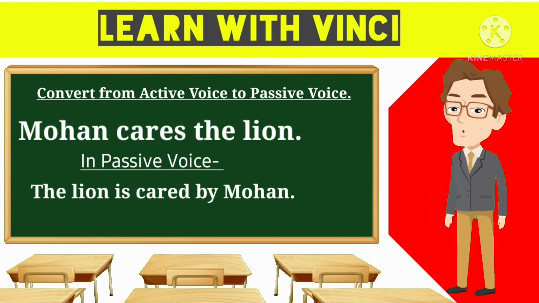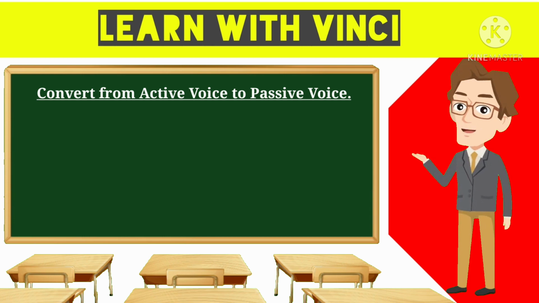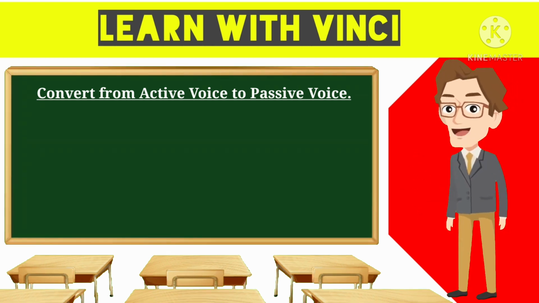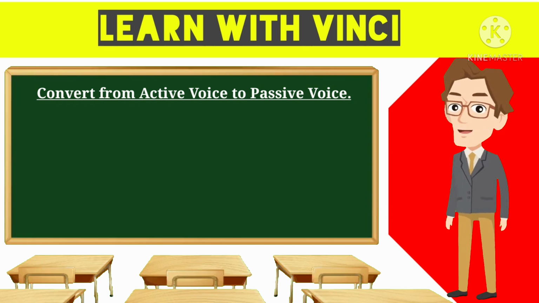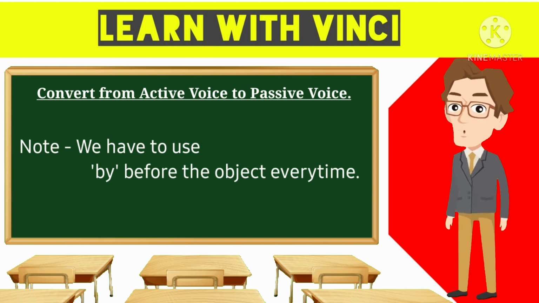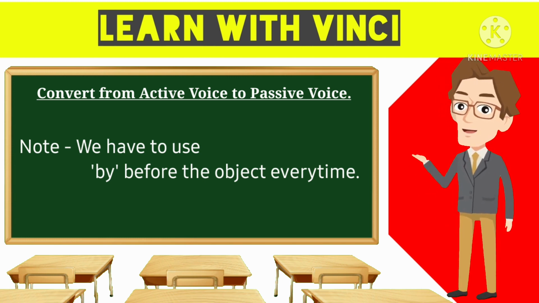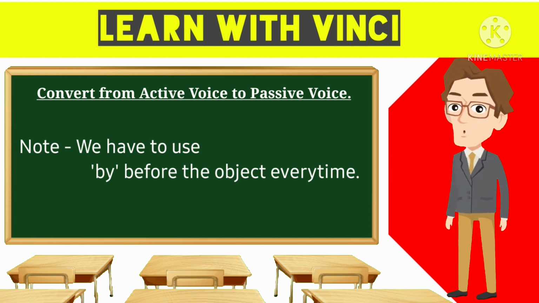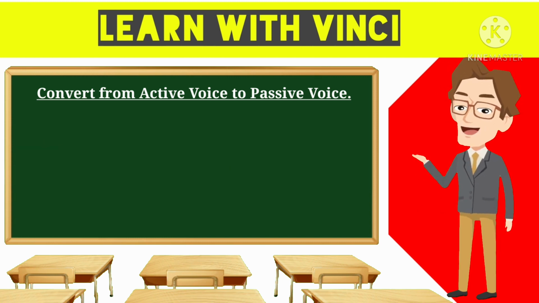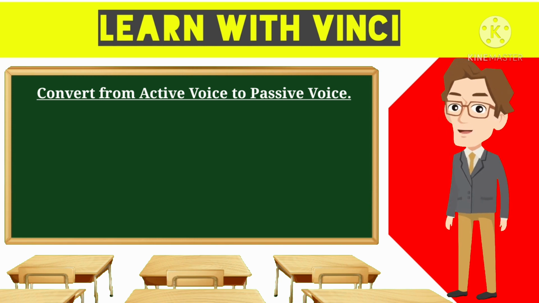Whereas the lion was the object, because of the X rule, it became the subject for the passive voice. And I'd like to give you a small note that whenever we are converting into a passive voice, there will be a word known as by. Who has done it? Mohan. So by, just before the object, will come into play. Just remember that. Without by, your answer will never be correct.